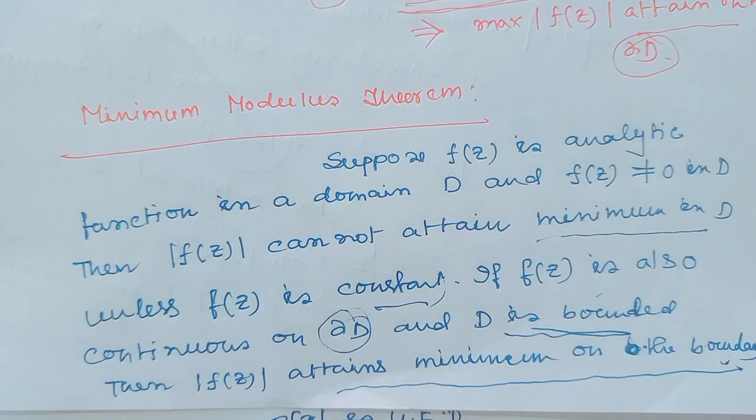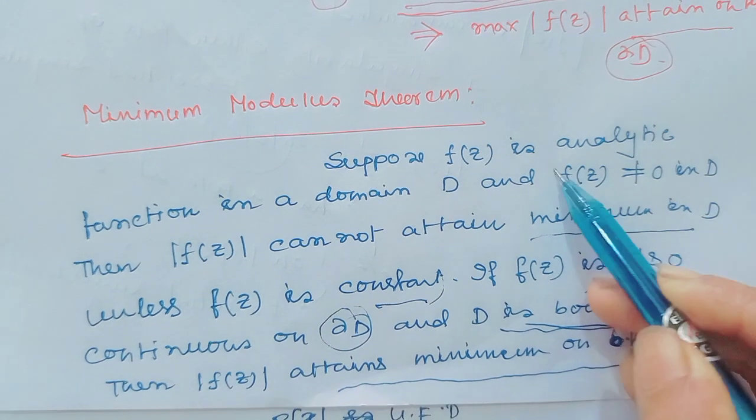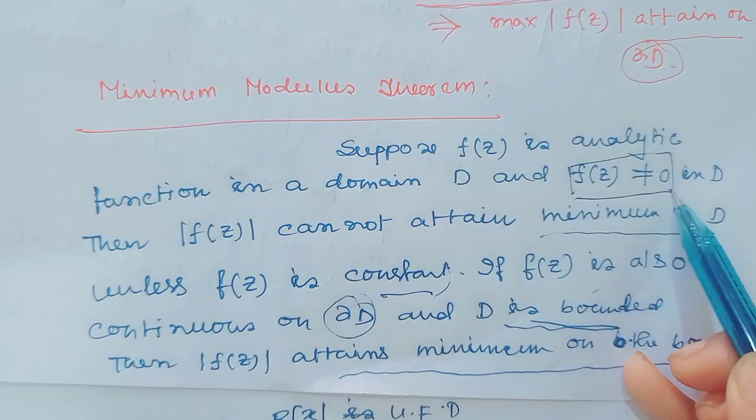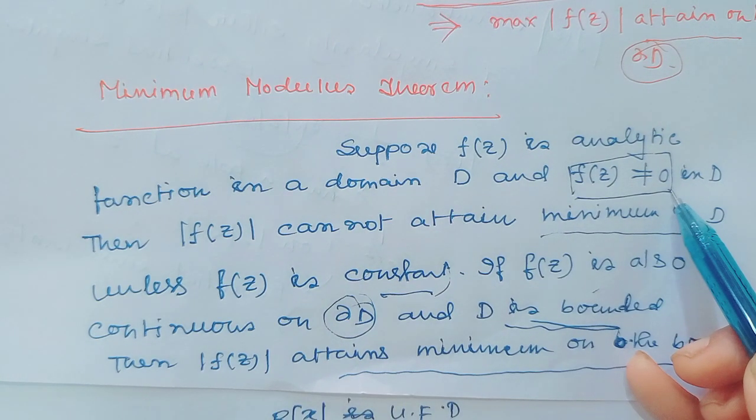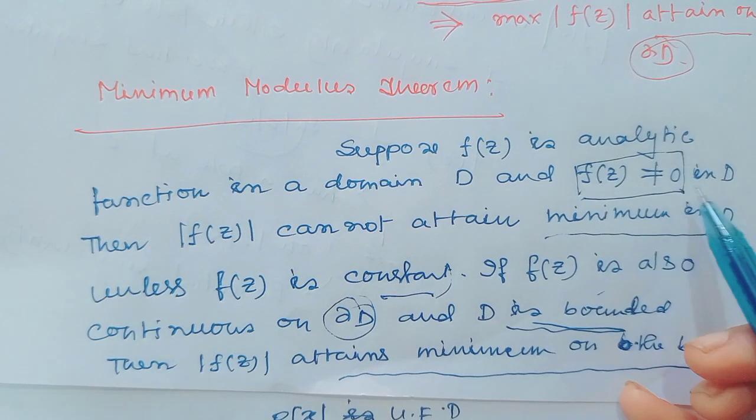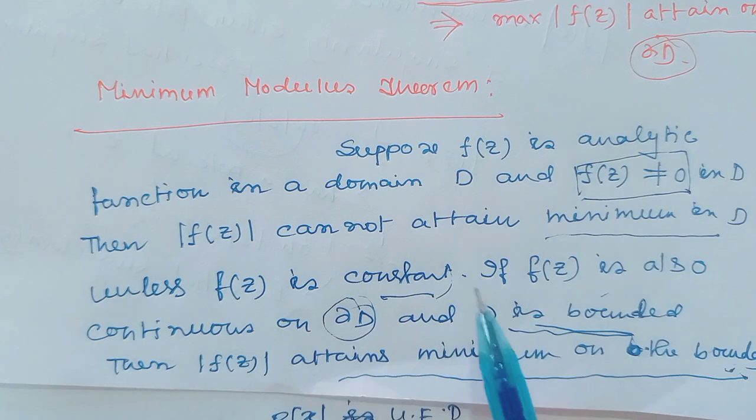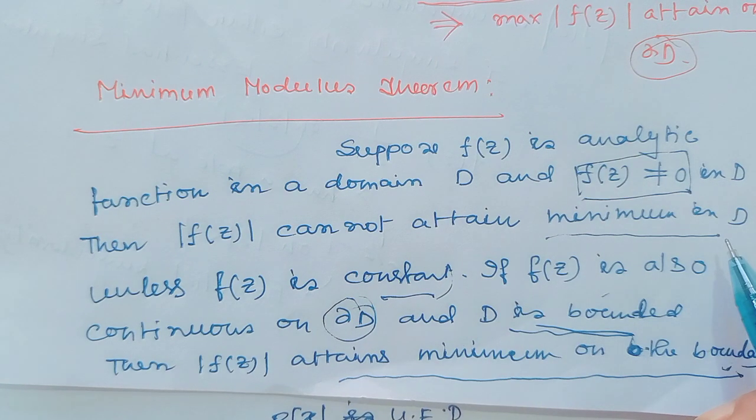Similar to the maximum modulus theorem, here one thing is added: f(z) is always not equal to 0 in the domain. If f(z) equals 0 in the domain, then f(z) cannot attain its minimum in the domain.